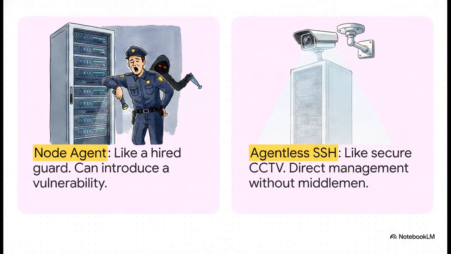This brilliantly illustrates why going agentless is a massive win for security. Think of installing a software agent on your server like hiring a human security guard. Sure, they're there to help, but what if they get compromised? What if they accidentally leave a door unlocked? They introduce a vulnerability. Ansible's direct SSH approach is way more like installing secure CCTV. You monitor and manage things straight from the source. There is no middleman agent that a hacker could potentially exploit to get into your system.